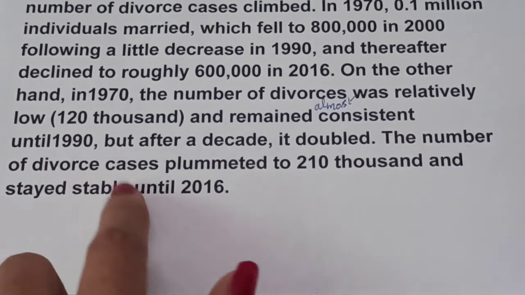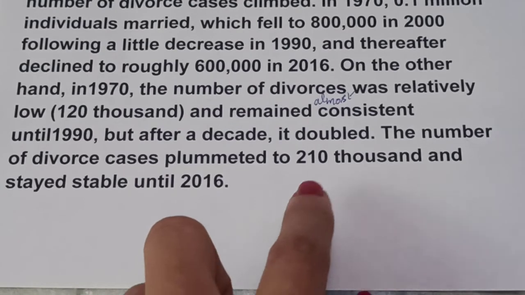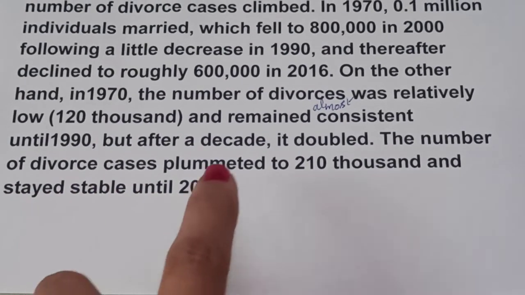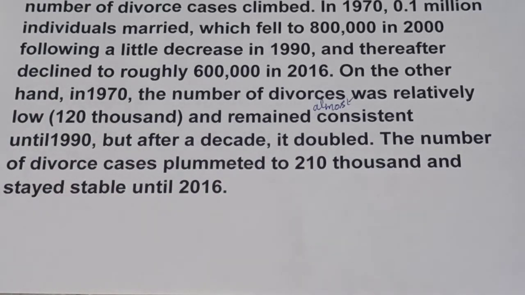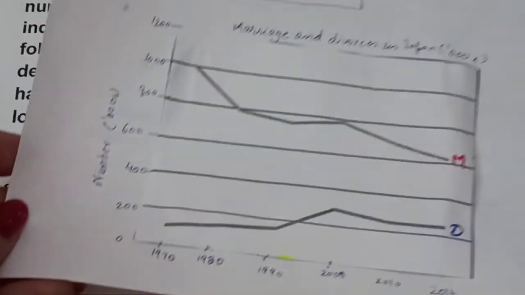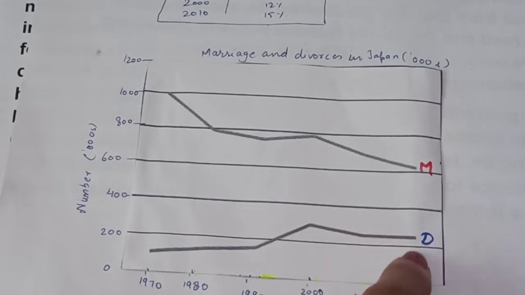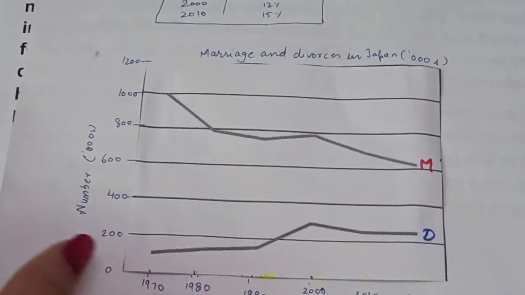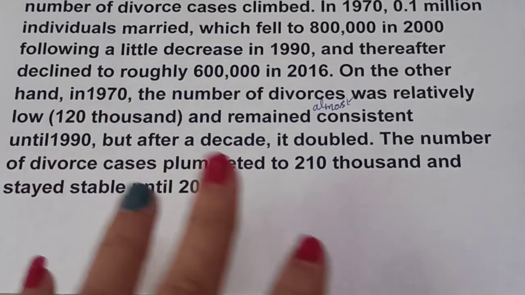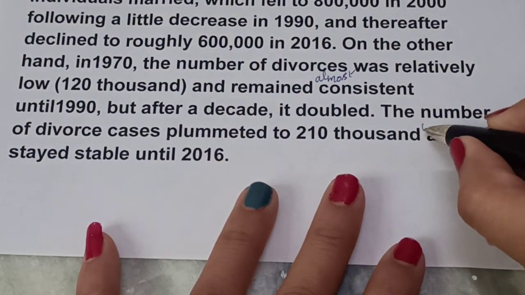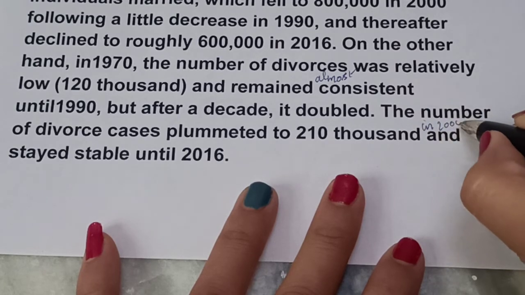The number of divorce cases rose to 210,000 and stayed stable until 2016. So the number of divorce cases reached approximately 210,000, and stayed the same in the year 2016. Here we have to write "plummeted" or the appropriate verb for this in 2000.